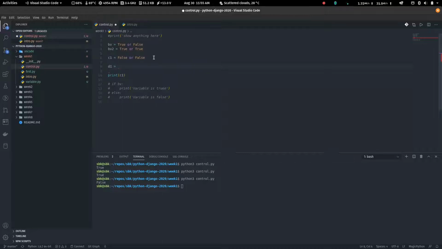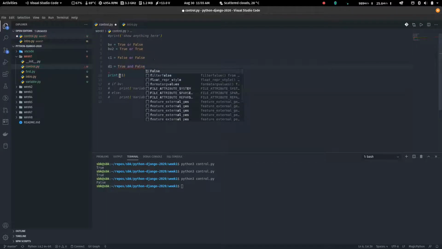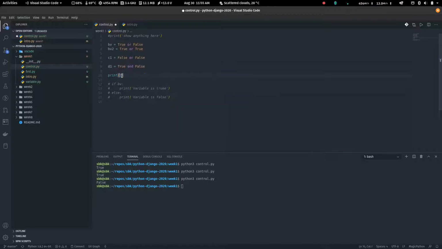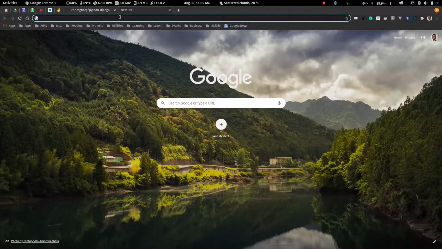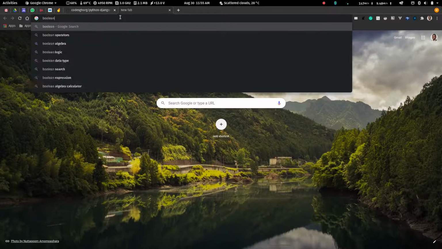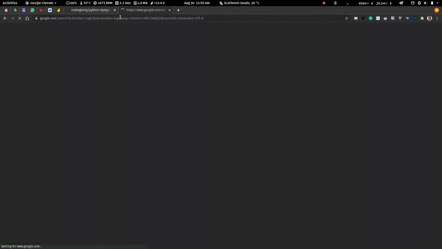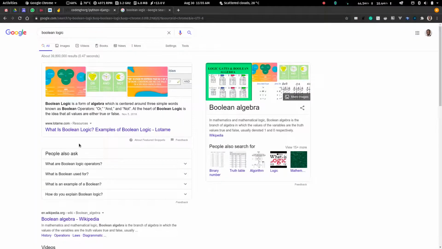Now we have certain operations. We have or, and then we have and. So let me say true and false. What do you think this will be? It's false, right? True and false is false, because something cannot be both true and false at the same time. So this is what we call Boolean logic.